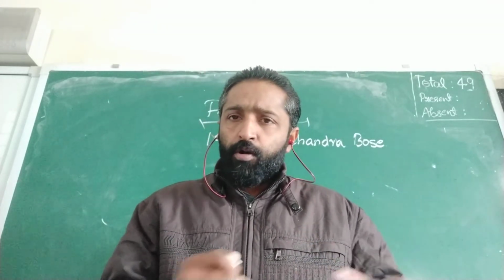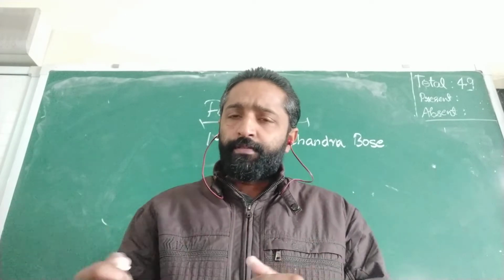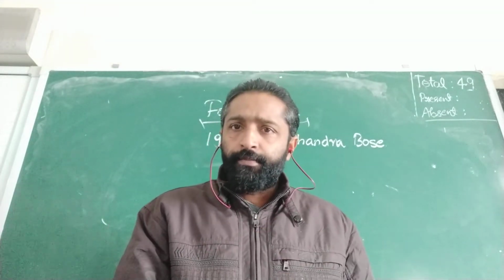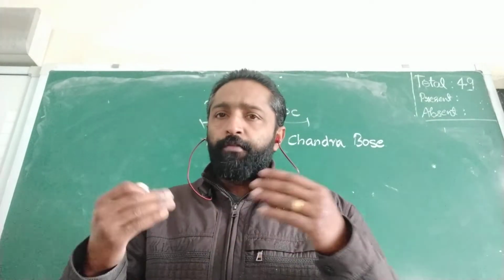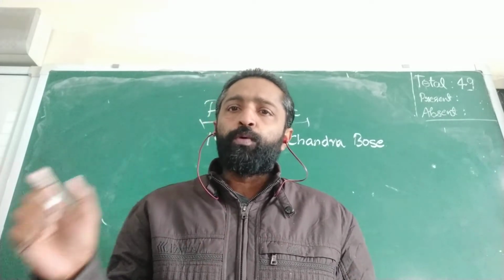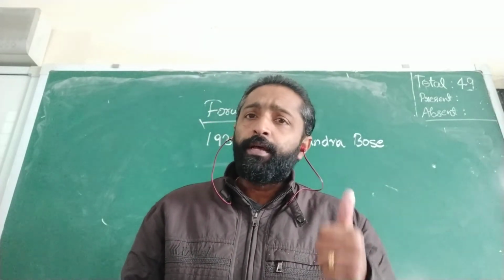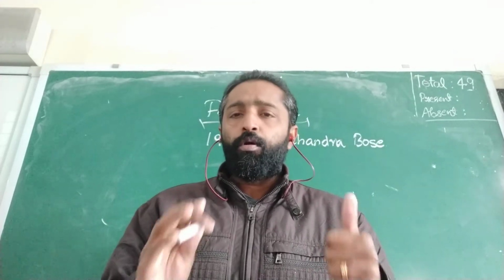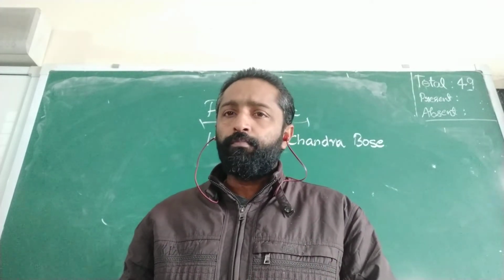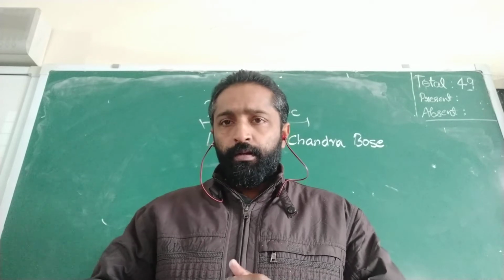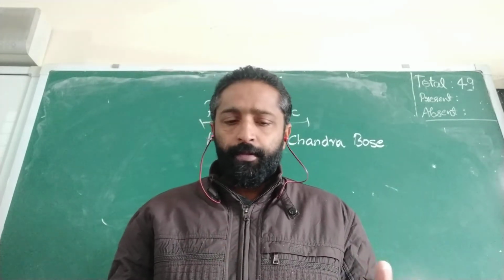He resigned from Congress in 1939 because he had differences of opinion with Gandhiji. So he left Congress and formed a new party called the Forward Bloc. And what are the objectives of it? The first objective was immediate liberation of India from British. The liberation has to be done immediately.